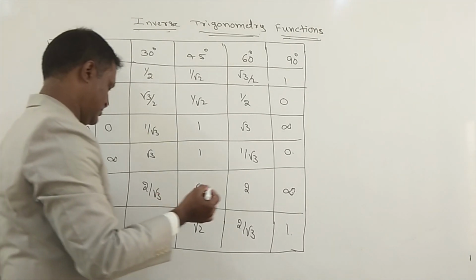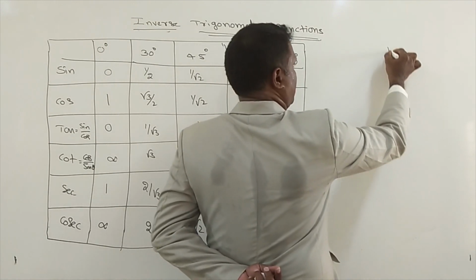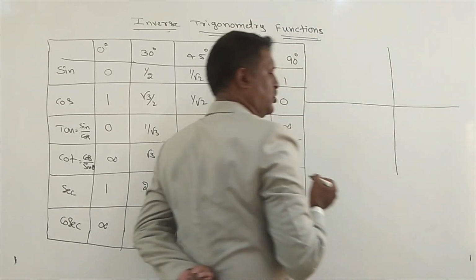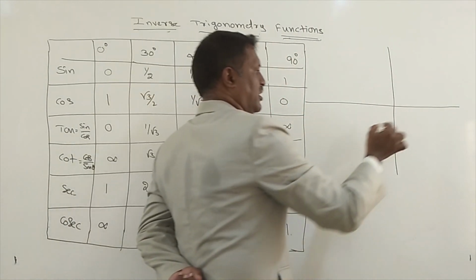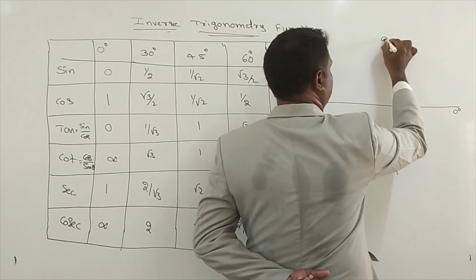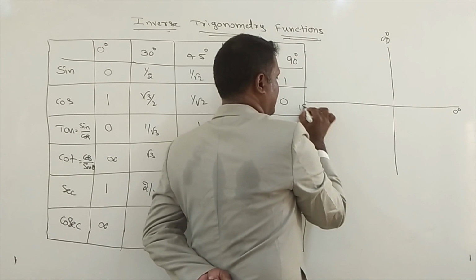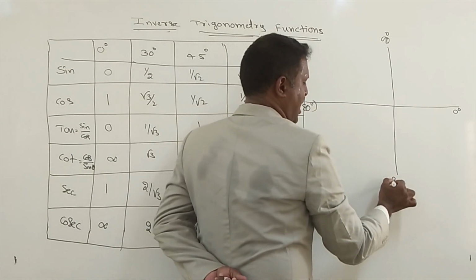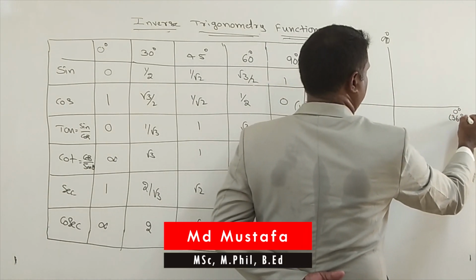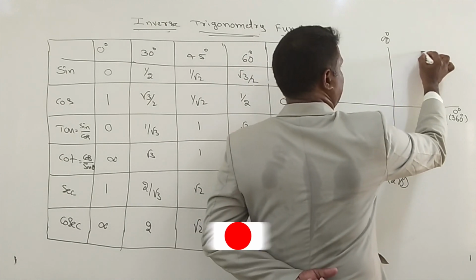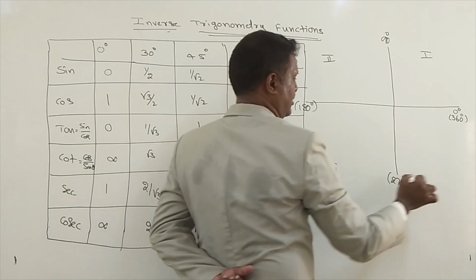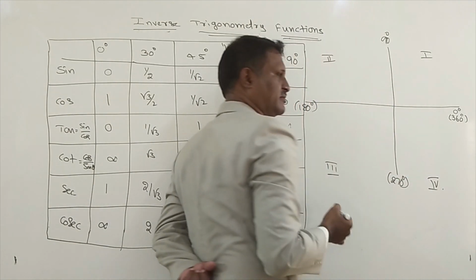Now, next. The surface I divided into 4 equal parts. In that, I took this from 0 degree, and this I took it as 90 degree. This I took it as 180 degree, and this I took it as 270 degree, and 0 degree and 360 degree both are same. This we can take as the first quadrant, this as the second quadrant, this as the third quadrant, and this as the fourth quadrant.